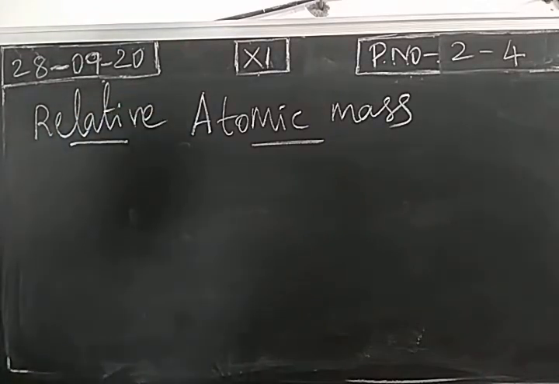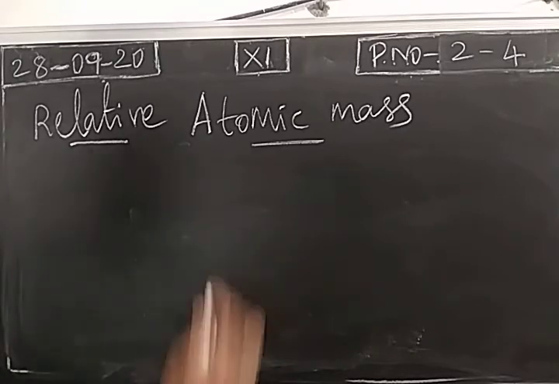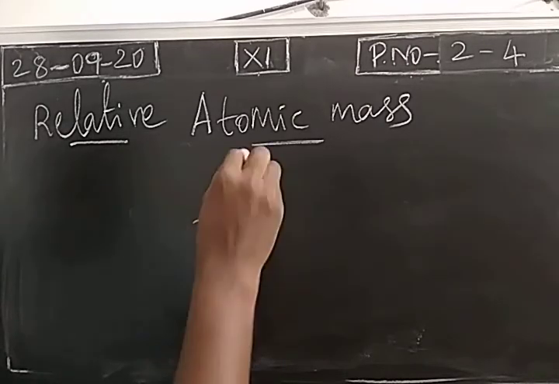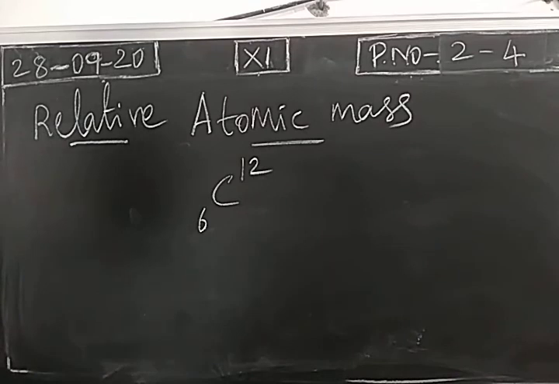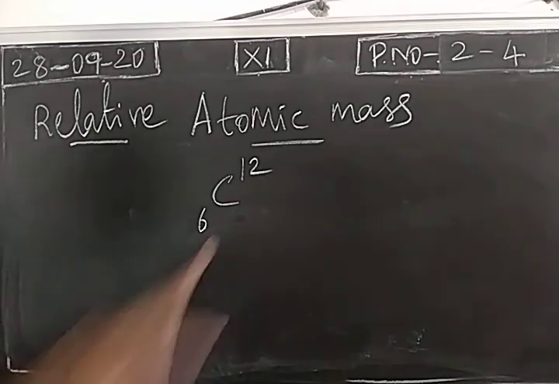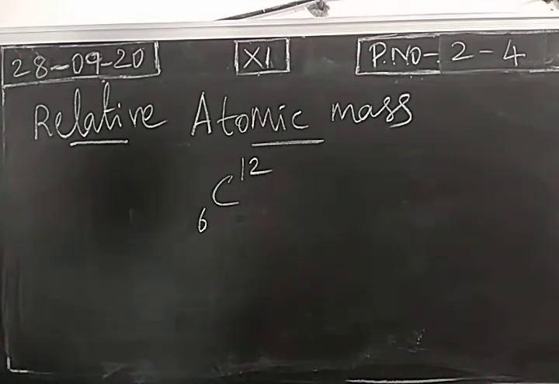So 2 more questions. Define relative atomic mass. As I told already, mass of an atom cannot be calculated easily, so that we are going to fix an atom as a standard one. We fix carbon 12 atom as a standard one. So according to IUPAC, C12 is considered as a standard atom.